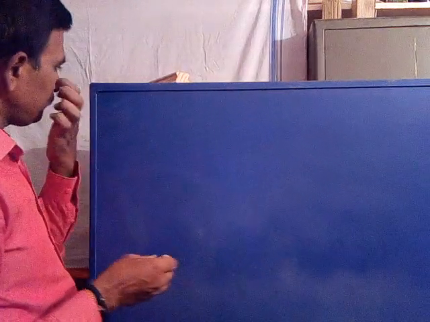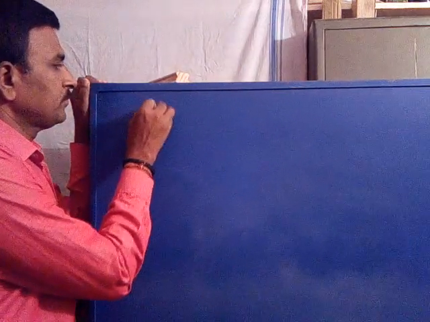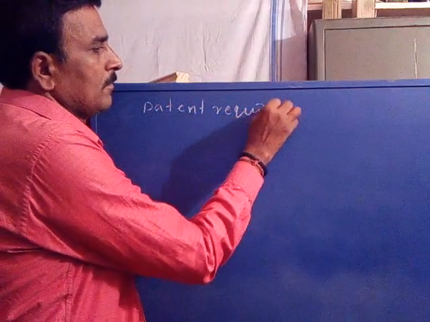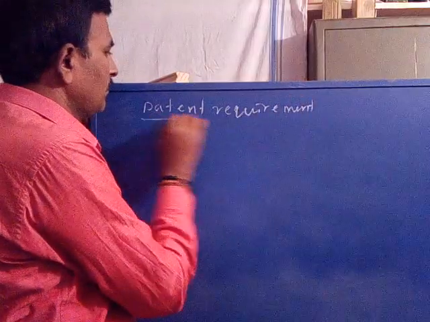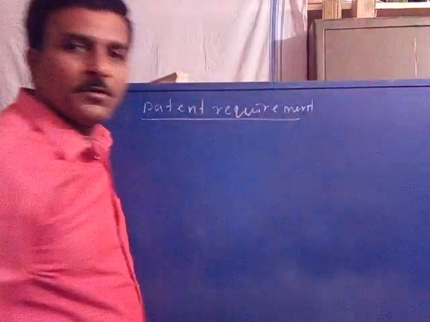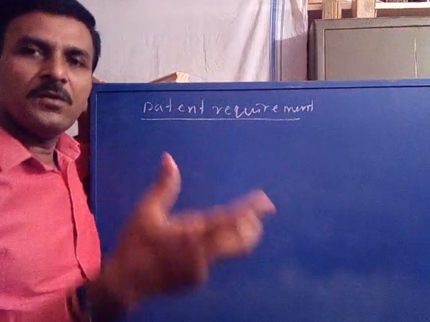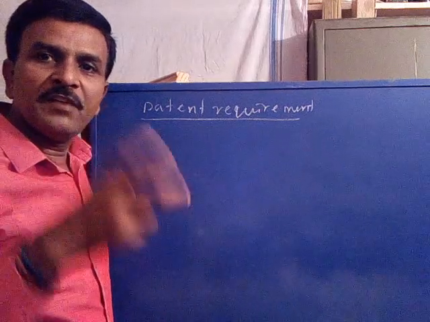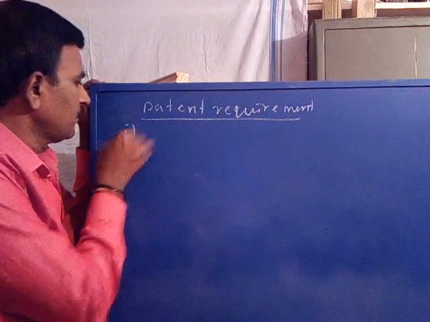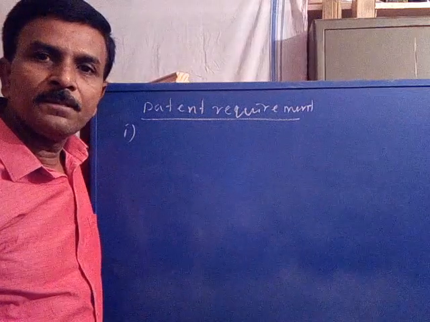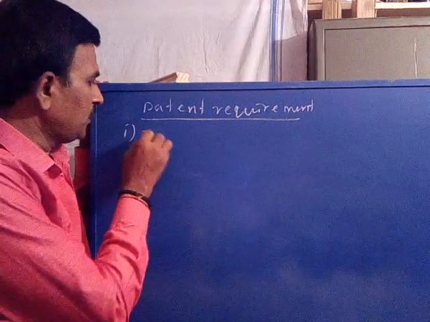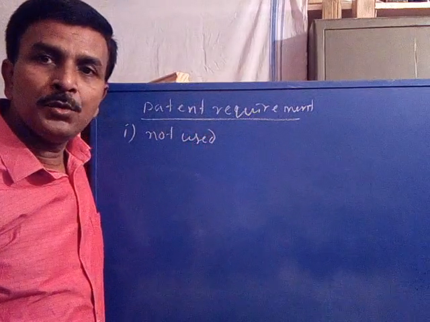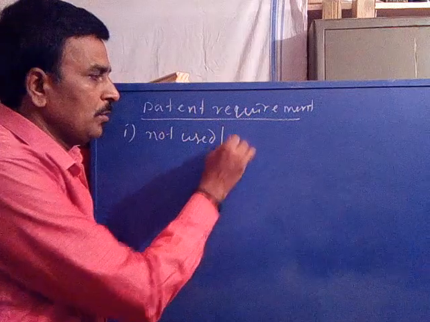Now coming to the requirements for a patent. In order to get a patent for our invention, there are some requirements. Number one, whatever the invention is, it should not have been used earlier, and it should not be known.